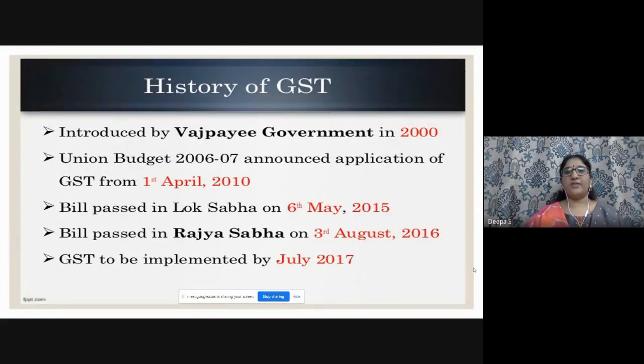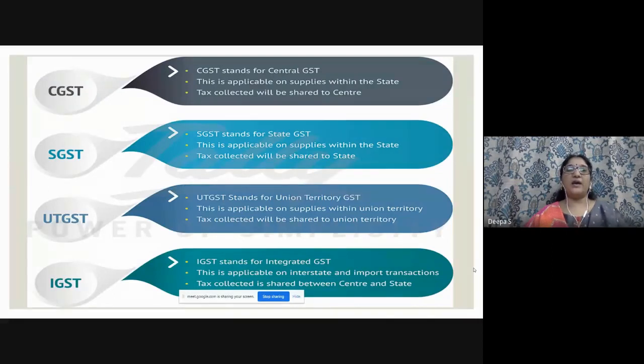So here I have given the history of GST. Introduced by the Vajpayee government in 2000. Union budget 2006-7 announced application of GST. Bill passed in Lok Sabha on 6th May 2015. Bill passed in Rajya Sabha on 3rd August 2016, and GST to be implemented by July 2017. So here I have given certain expansions, right? GST means, as all of us know, and you come to know what all these terms are.